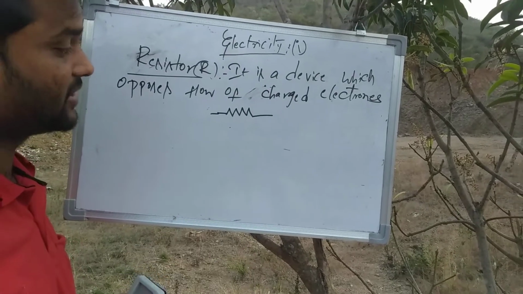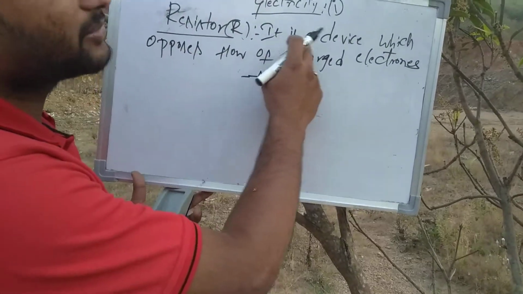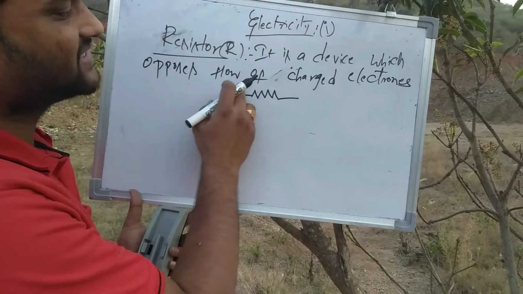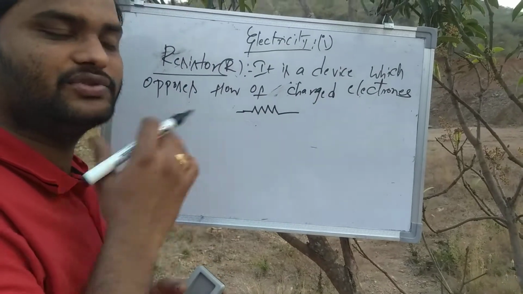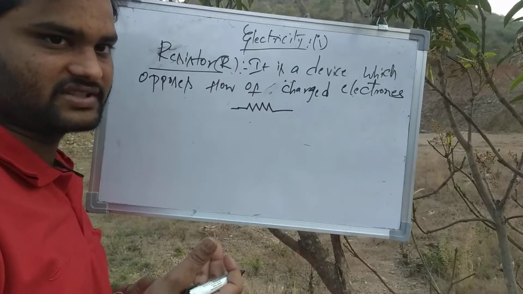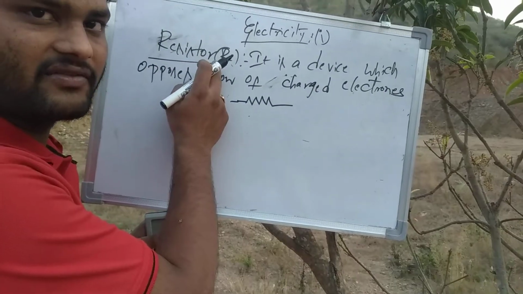So a resistor is a device which opposes the flow of charges.